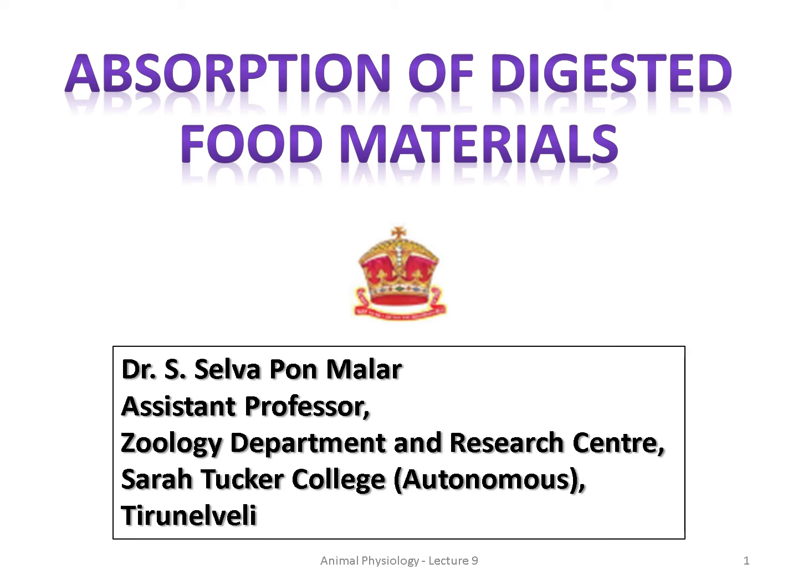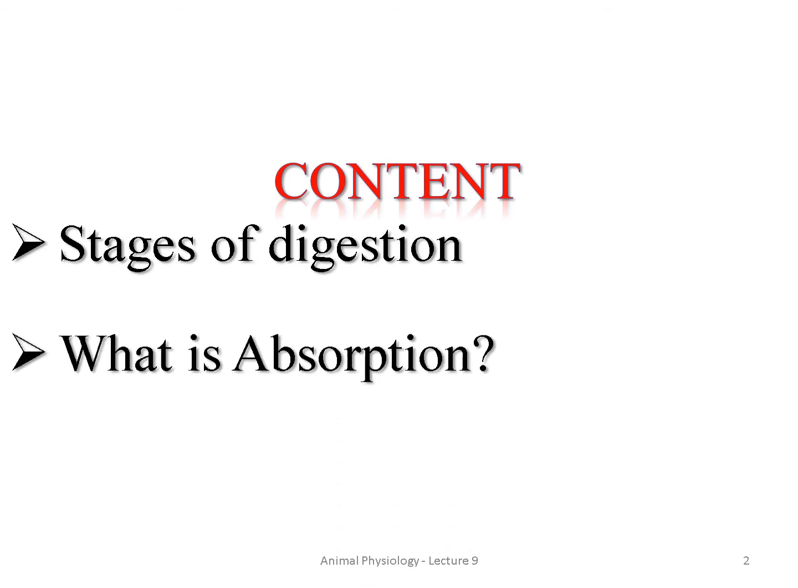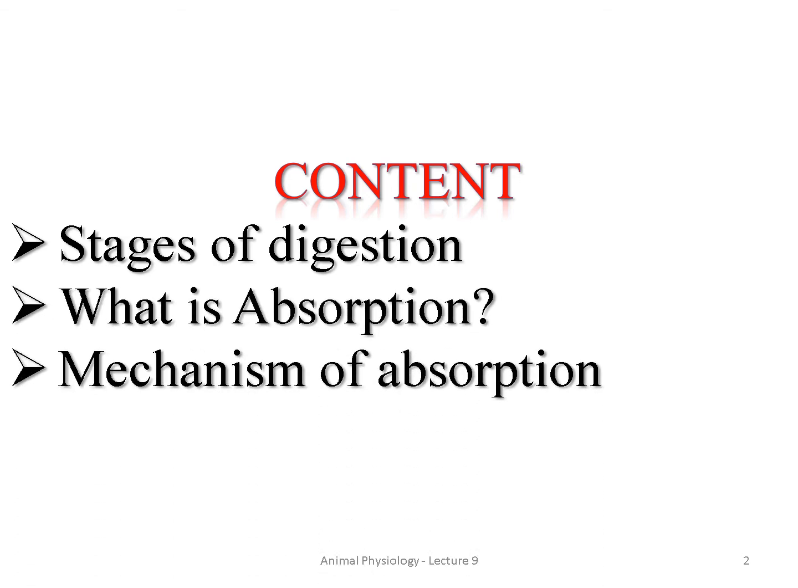Good morning, and today we are going to see about the absorption of digested food materials. In the previous slide, we have seen the role of enzymes in carbohydrate, lipid, and protein digestion, and now we are going to see the absorption of digested food materials. Under that, first you should know the stages of digestion, what is absorption, and what is the mechanism of absorption. Already we have seen what is digestion and what are the different stages of digestion.